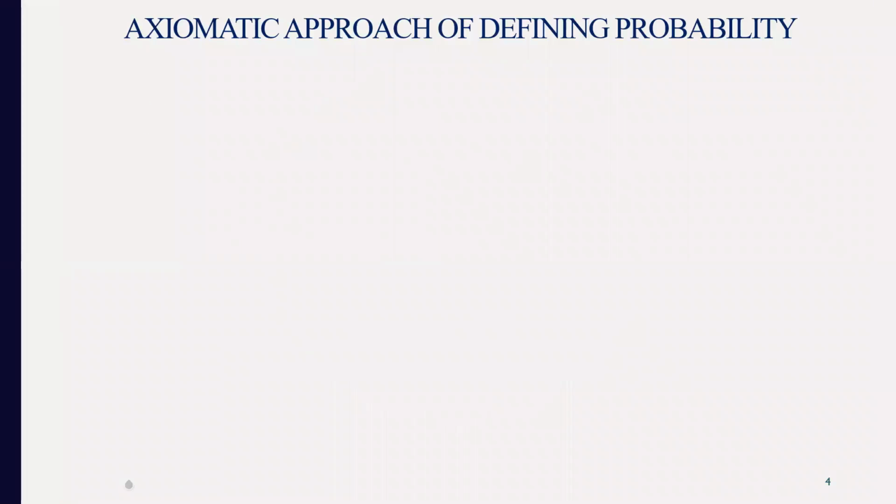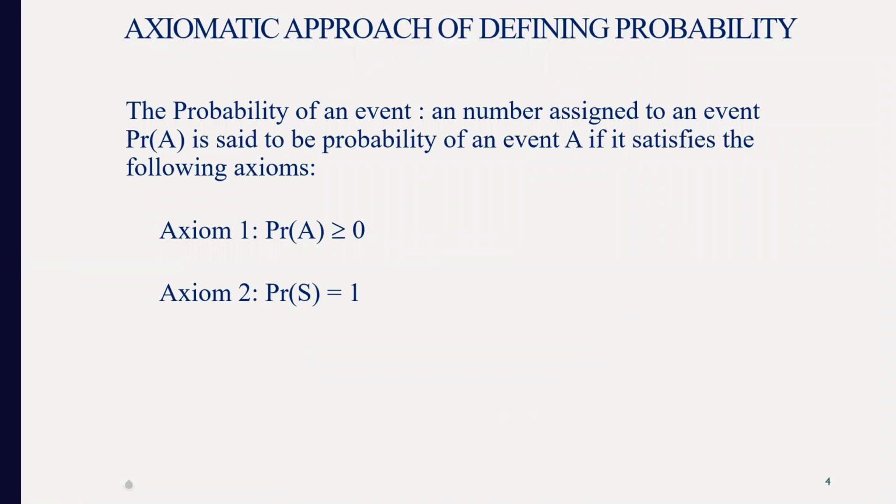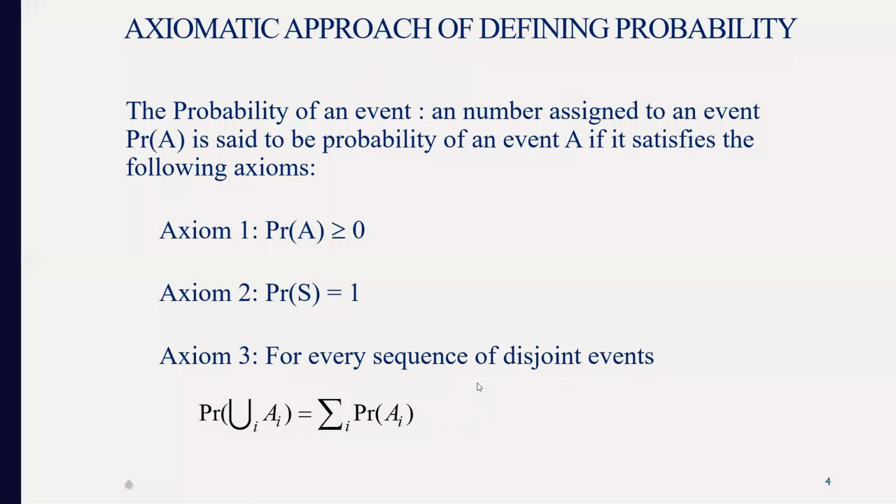We also saw the axiomatic probability approach yesterday, so I'll quickly go through that. There are three axioms. The probability of any event will be between 0 and 1. When you add up all the probabilities, you get exactly 1. And for every sequence of disjoint sets, the probability of the union A1 union A2 union A3 and so on will be the summation of the probabilities of all Ai.